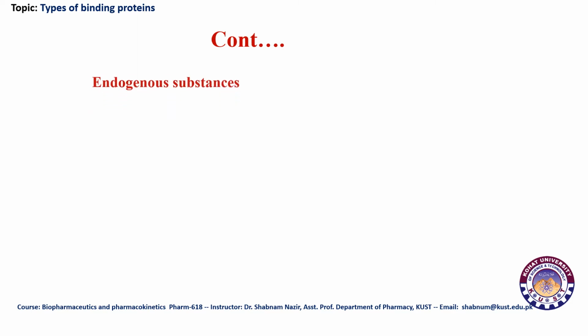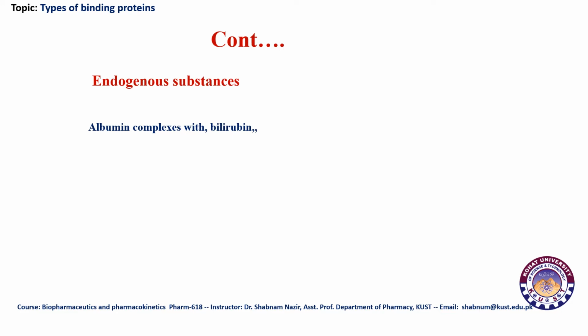The important endogenous substances which get bound to albumin and are transported throughout the body include bilirubin, with which albumins make complexes. Let me tell you one thing here: what is the significance when these endogenous substances get bound to albumins or any other protein?